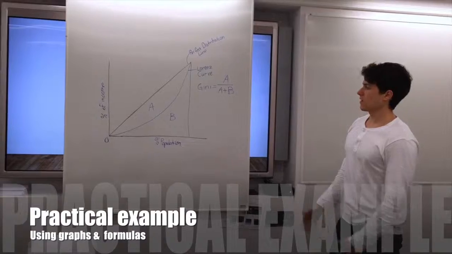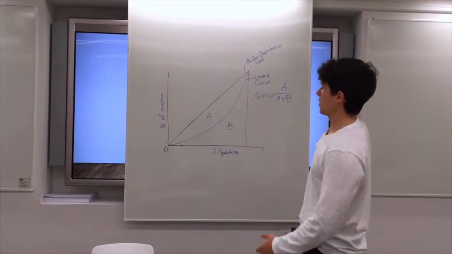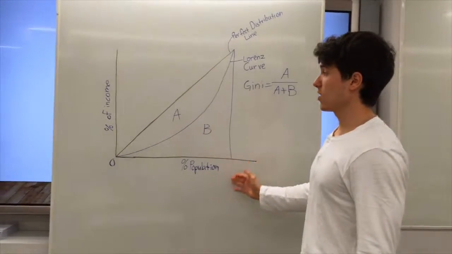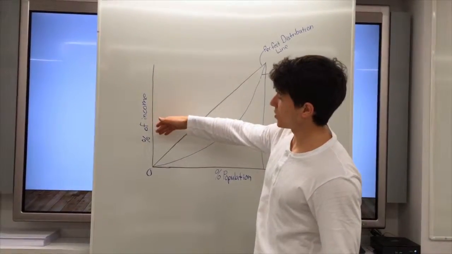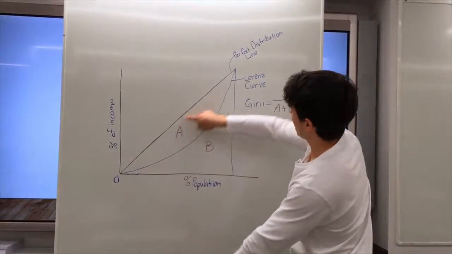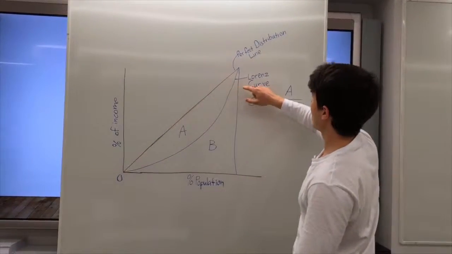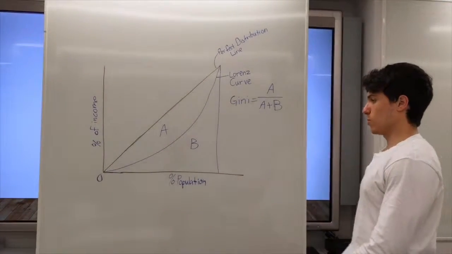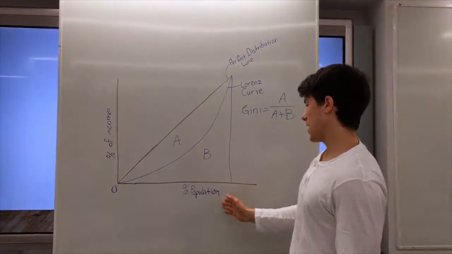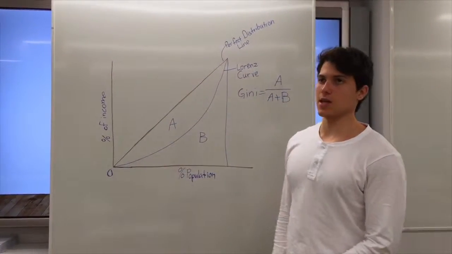Now, first of all, this is a very typical Lorenz graph. Here we have 0, and on the x-axis is the percentage of the population of a given country, whereas the y-axis is the percentage of the income in that given nation. This straight line with a slope of 1 is the perfect distribution line, which would mean that 20% of the population has 20% of the income, and 80% of the population also has 80% of the income.